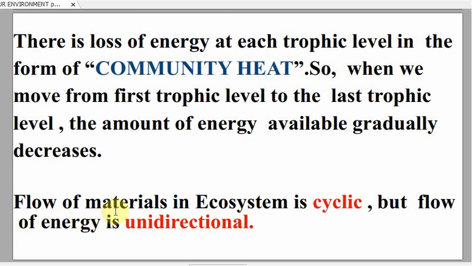So, we can say that the flow of materials in an ecosystem is cyclic because the materials which were originally absorbed by the green plants for the production of food are returned back to the soil by the action of decomposers. But the energy which is lost in the form of heat is never returned back again to the plants. So in this way, the flow of materials in an ecosystem is cyclic, but the flow of energy is unidirectional.